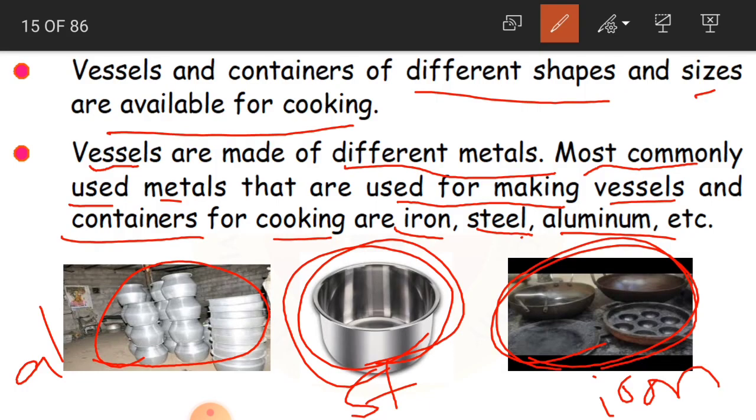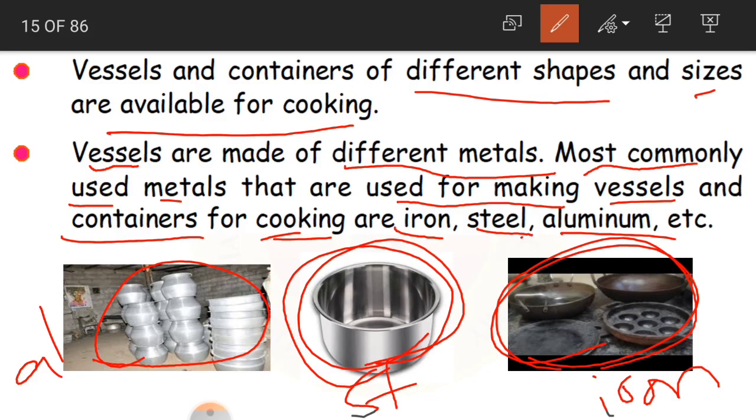As you can see here in the picture, you might have seen this iron pan which we use for preparing dosa, roti and all this, and even iron pans for frying puris. Clear, children? These are the most commonly used metals for cooking. This you have to remember: iron, steel and aluminium.